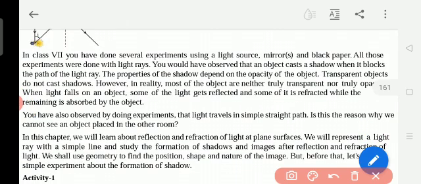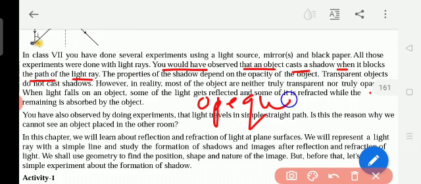So, you would have observed that an object casts a shadow when it blocks the path of light rays. That means when things are transparent, they will not show the shadow, only opaque ones. Now you should know the meaning of opaque. Opaque means not transparent.